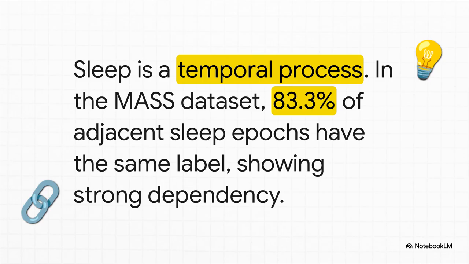So, what's the one key insight that makes automating this even possible? It's this. Sleep isn't just a random jumble of states. It's a process, right? It flows. And the research shows that a whopping 83.3% of the time, one epoch is the exact same stage as the one right next to it. That dependency, that's the secret sauce that these AI models are trying to figure out.